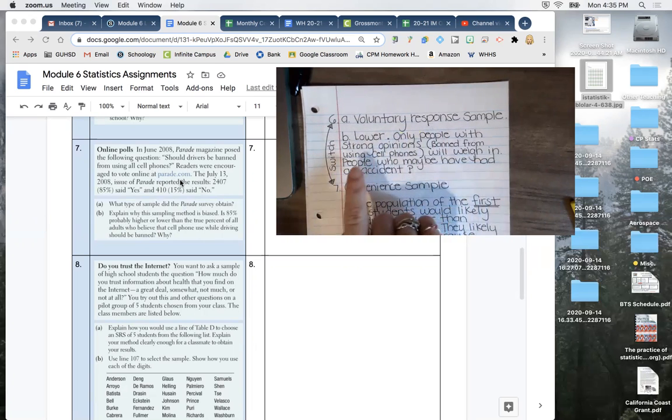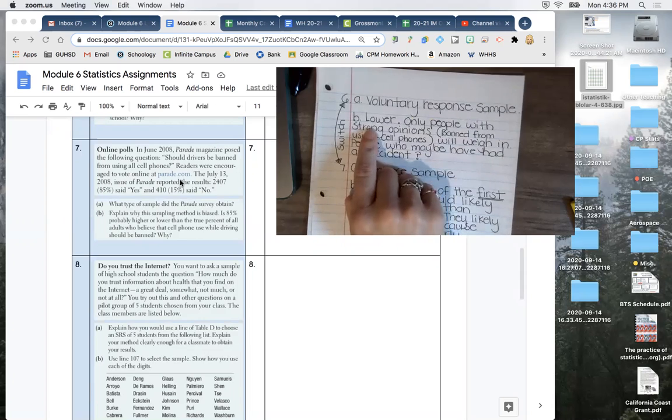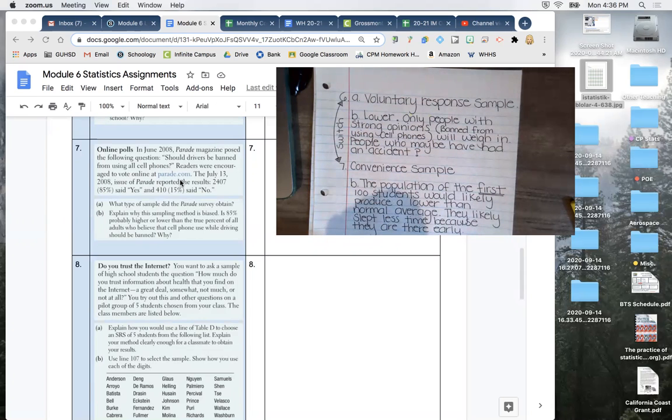It's likely that the real percentage would actually be a lot lower than this 85% that said yes, because with a voluntary response, only people with strong opinions will weigh in. So maybe these people are scarred in some way. There was an accident that they were involved in with cell phones, but needless to say, it's likely to be a lot lower than the voluntary response suggests.